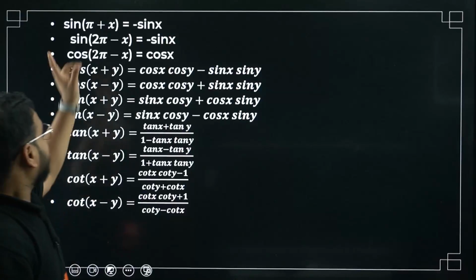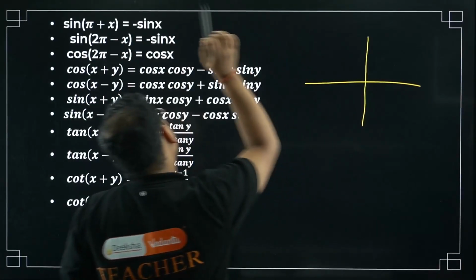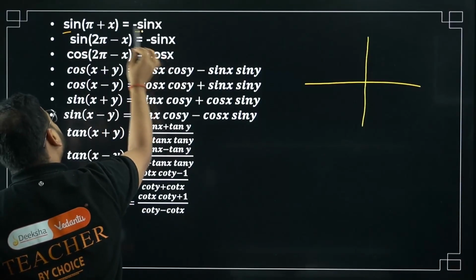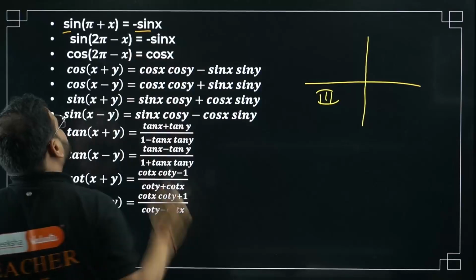Next, sine of pi plus x. Again draw the quadrant. Pi is an even multiple, so sine will remain sine. Plus x means third quadrant. Sine is negative here. That's why minus sine.